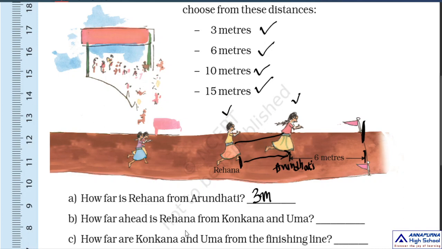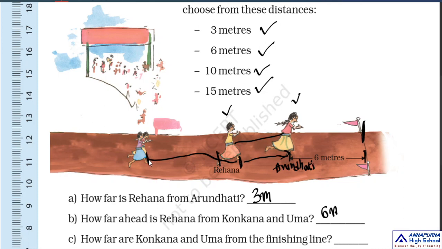How far ahead is Rehana from Konkana and Uma? So what he is asking, how far ahead? Rehana is ahead of these 2 girls, Konkana and Uma. So how far? You have to measure the distance from these 2 girls to this Rehana. Okay children, observe this one, it is also approximately the same as this distance from the finishing line to Arundhati. So what is the answer? 6 meters.